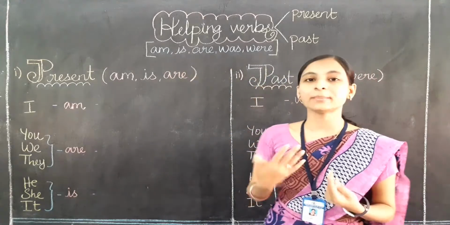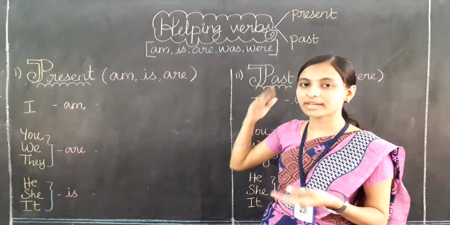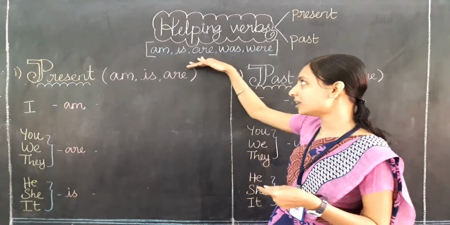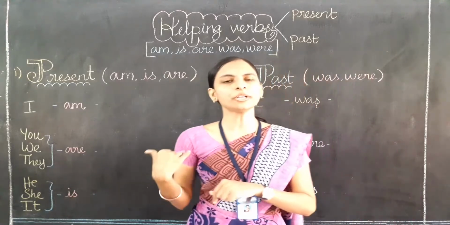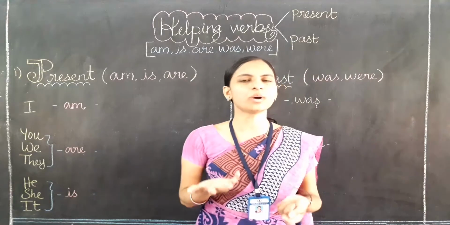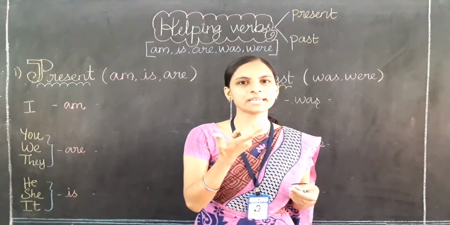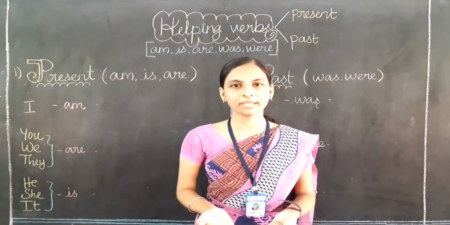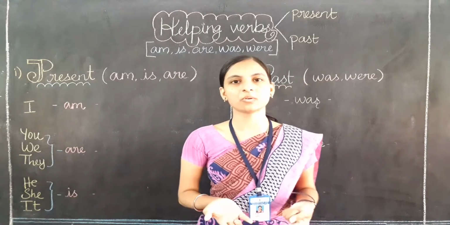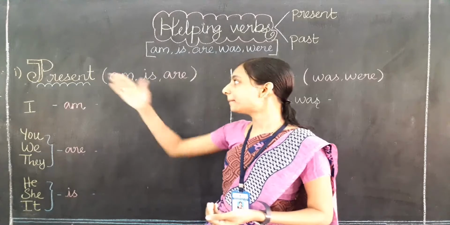Now I am going to tell you where to use am, is, are, was, were in a sentence, and which is present and which is past. Before going to the class, let me ask you, do you know the meaning of present? What do you understand by the word present? Present means the current. What am I doing now? The current situation, what I am doing now, that is called present.